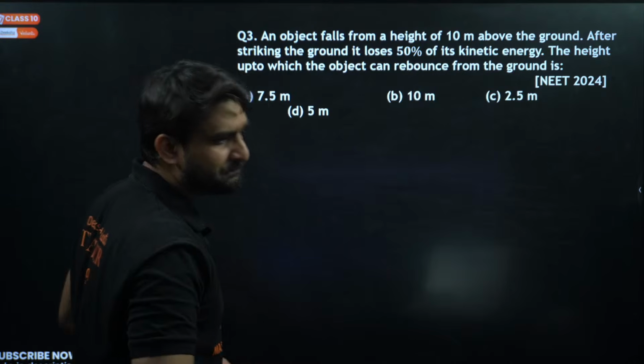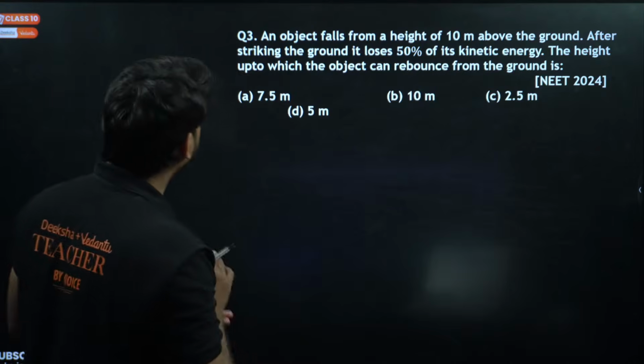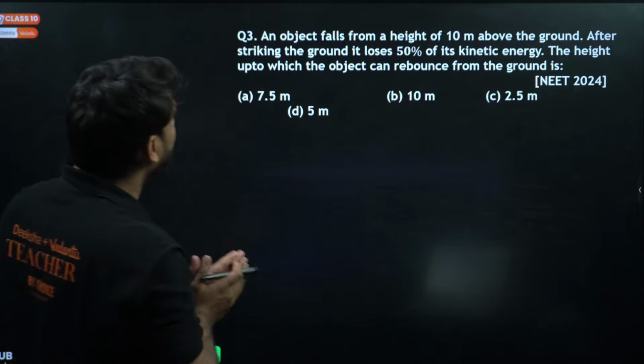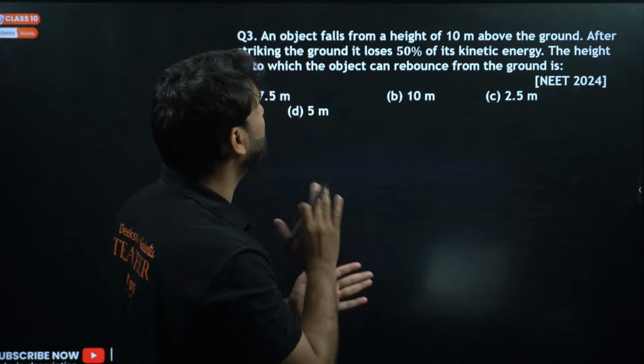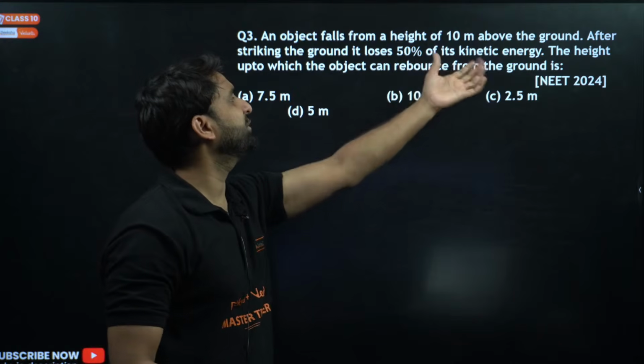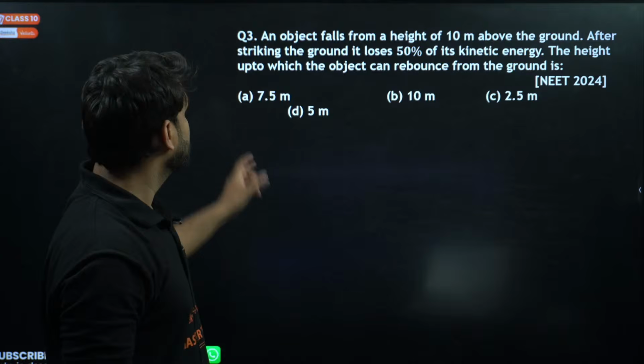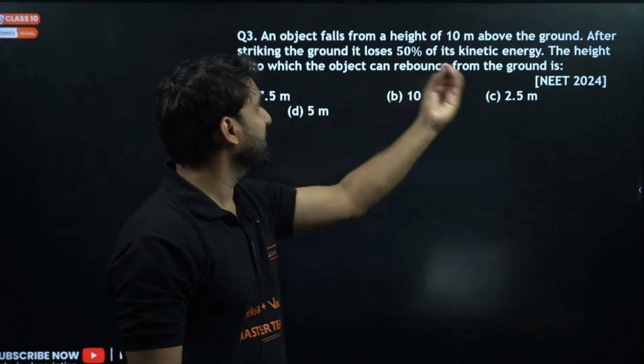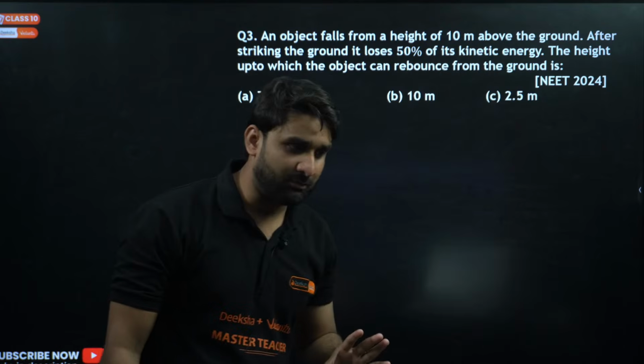Okay, option D. Just wait a little while. The question is, an object falls from a height of 10 meters above the ground. After striking the ground, it loses 50% of its kinetic energy. The height up to which the object can rebound from the ground will be what?